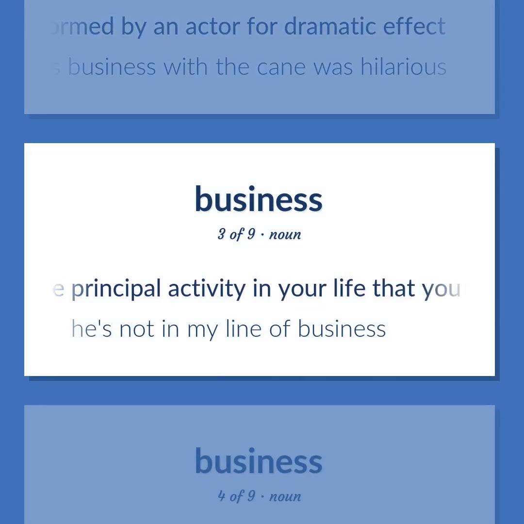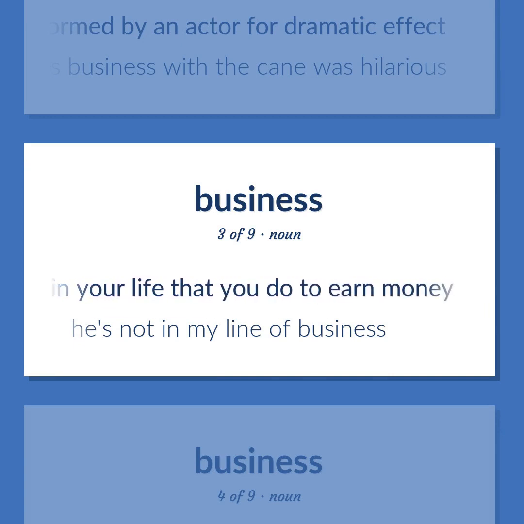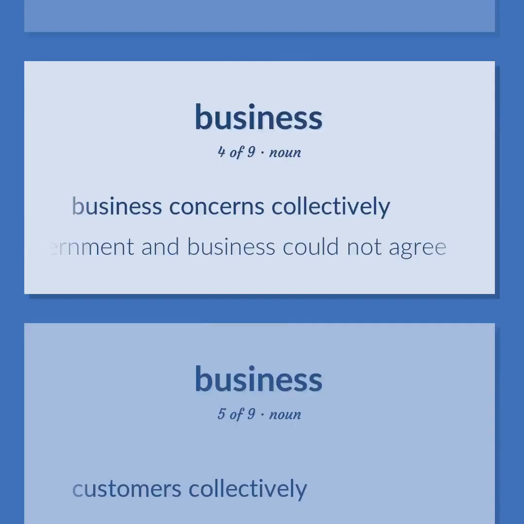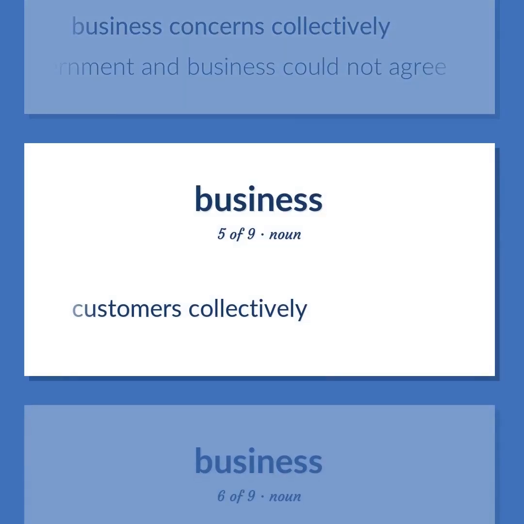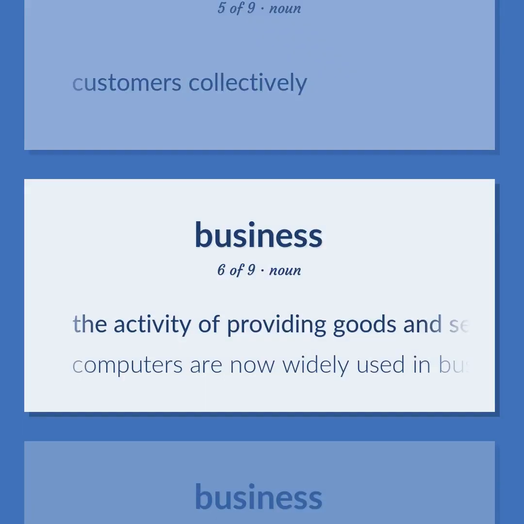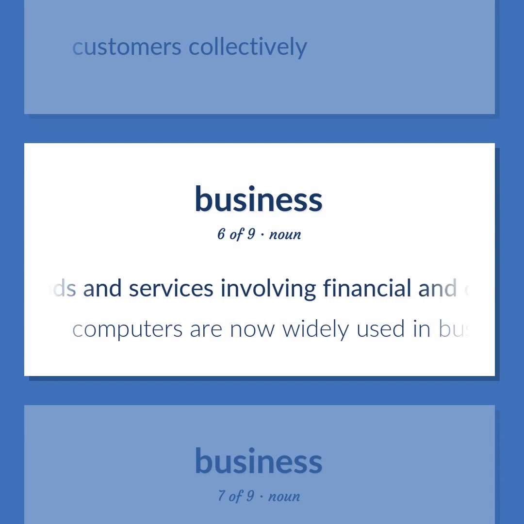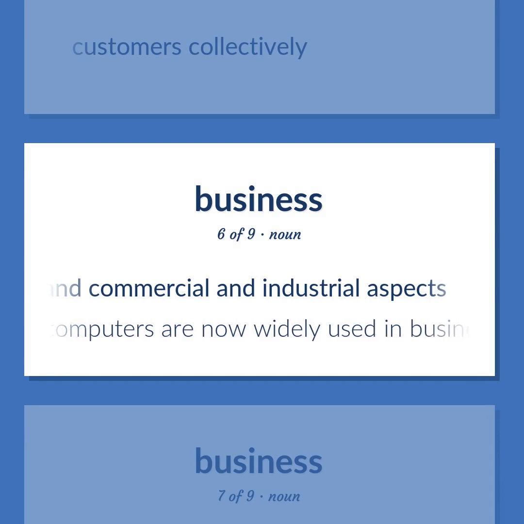The principal activity in your life that you do to earn money. He's not in my line of business. Business concerns collectively. Government and business could not agree. Customers collectively. The activity of providing goods and services involving financial and commercial and industrial aspects. Computers are now widely used in business.